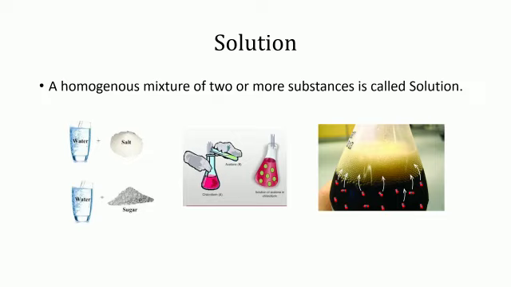In addition to this, the solution can also be of the types liquid in liquid, example vinegar, gas in gas, example air, solid in solid, example alloys like brass, and gas in liquid, example chlorinated water, cold drink, etc. The composition of a homogeneous mixture, that is to say solution, is uniform throughout the bulk. If solvent is a transparent liquid, the solution is also transparent and it passes through a filter paper.